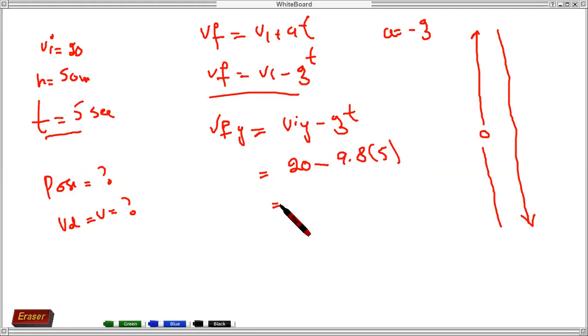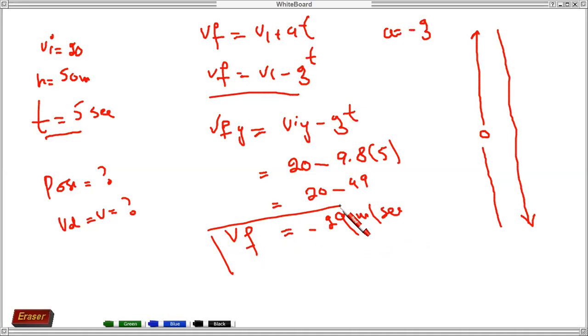Okay, 20 minus 49, sir. 49. 49, sir. Minus 5. 20 minus 49. So final velocity equal to what? Final velocity is equal to minus 29. Yes, sir. Correct? Final velocity after 5 seconds.